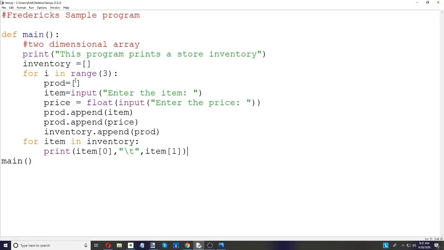So we made a blank list. We made another blank list. We put some things into the blank list. And then we put the smaller list in the big list and printed the whole thing.